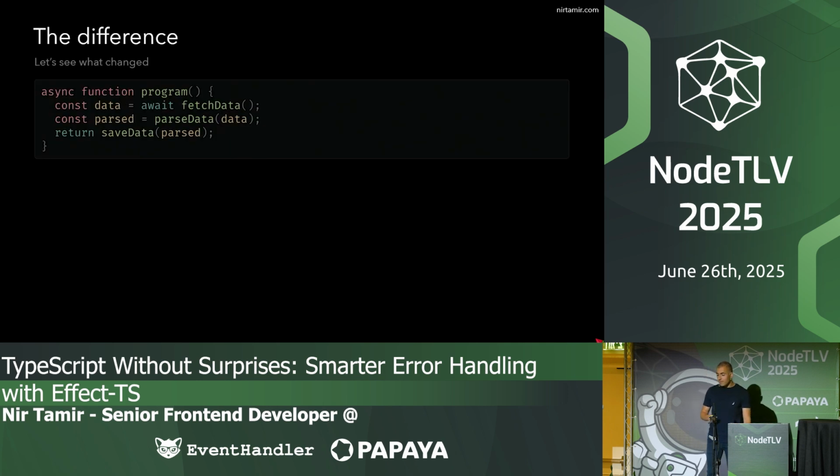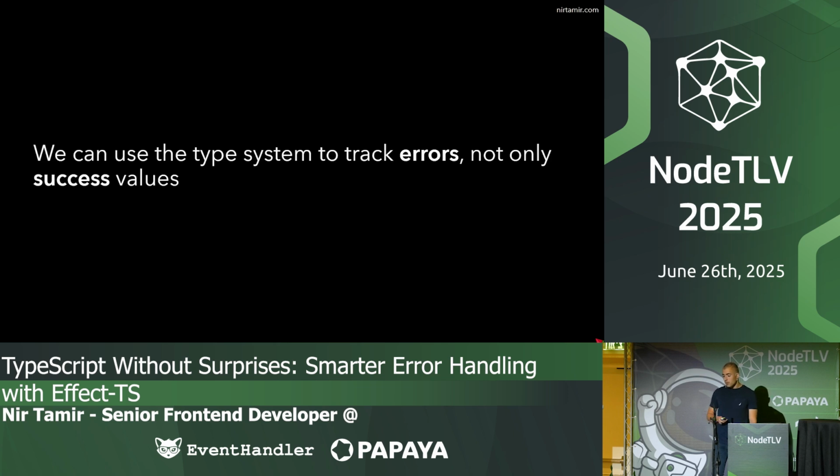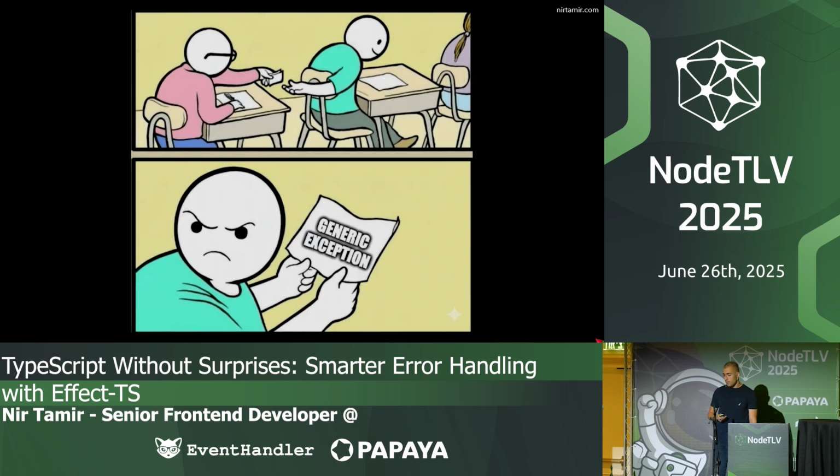So this is the key difference. The syntax looks a little bit different, but it's basically the same. The key point is that we can use the type system to track errors, not only success values. And when we can track the errors, we can actually handle them because we see them instead of throwing generic exceptions everywhere.